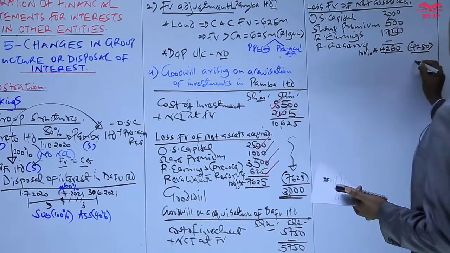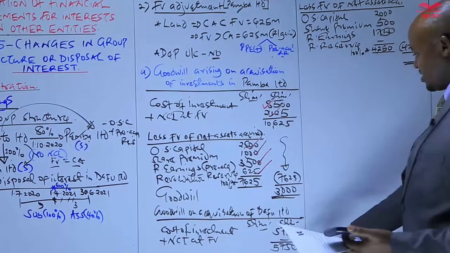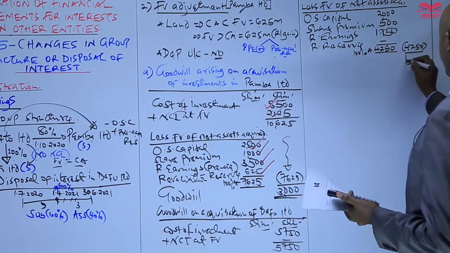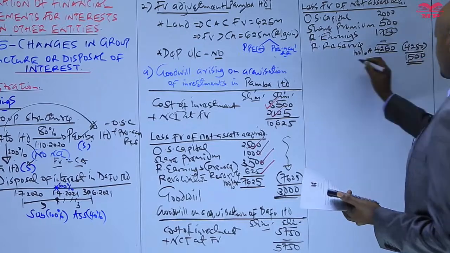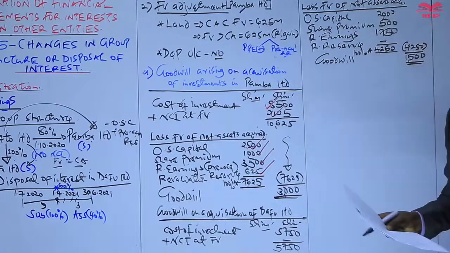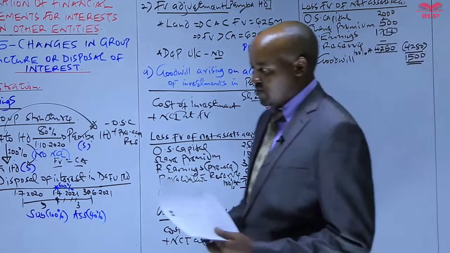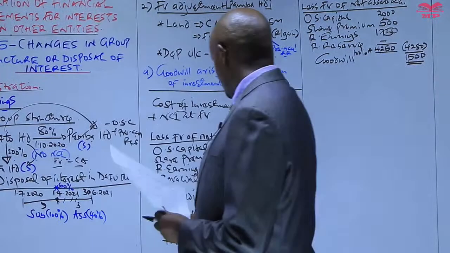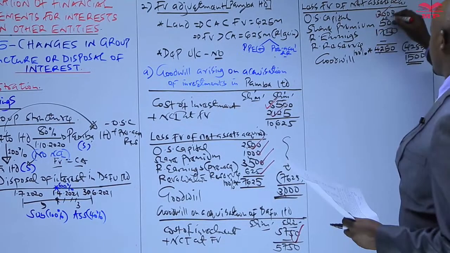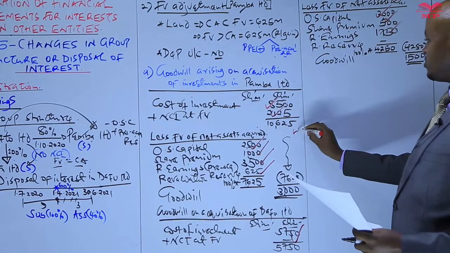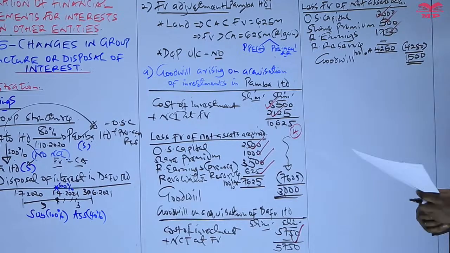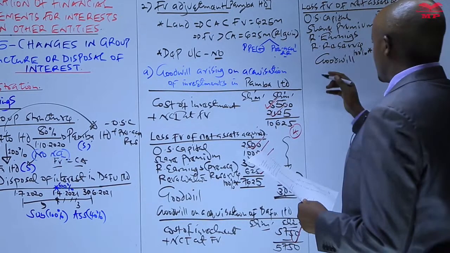4,250. We less it from this figure, minus 5,750, which now will give us a goodwill of 1,500. So basically that is also what was required there, and automatically the items to be marked include what we have there. By computing the goodwill on acquisition of the two subsidiaries, the marks allocated there were 4.